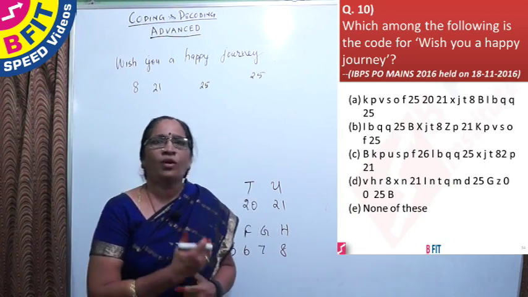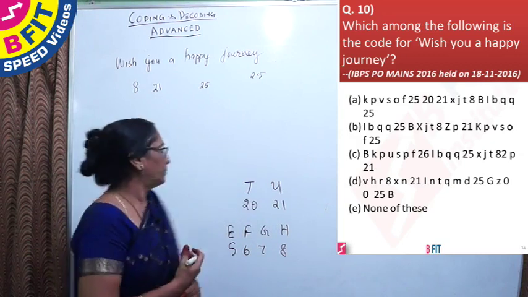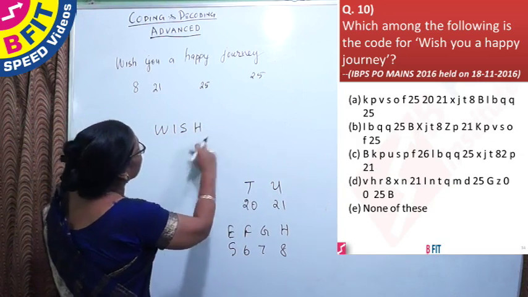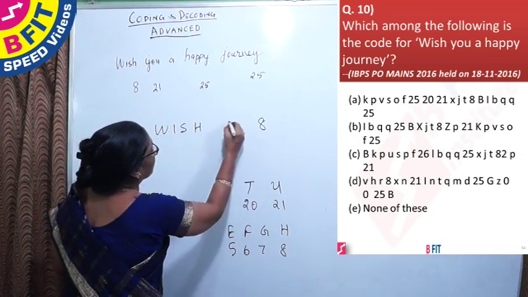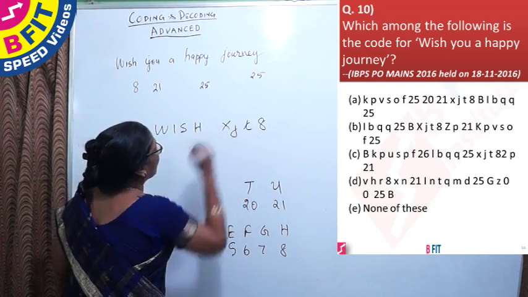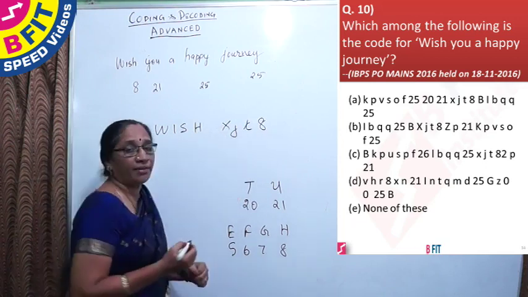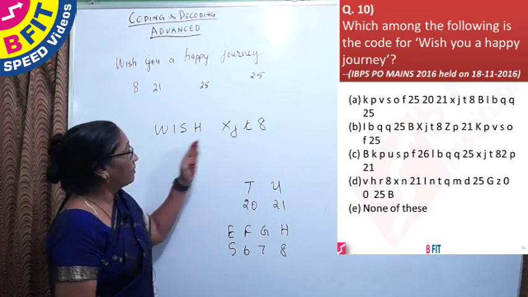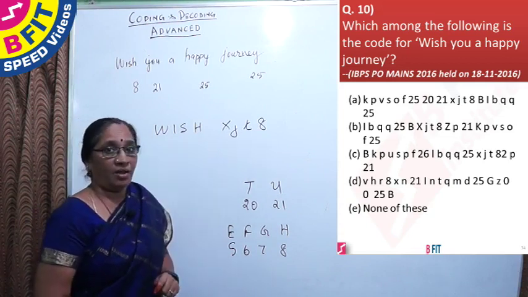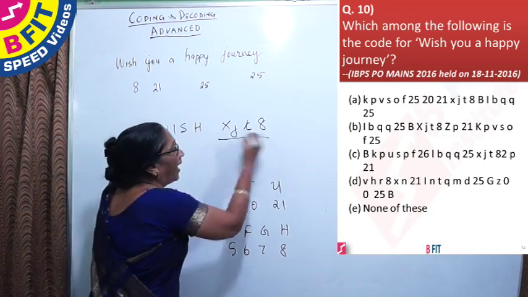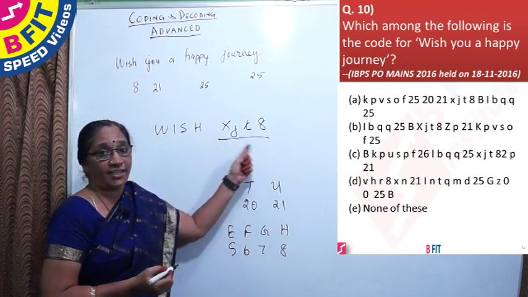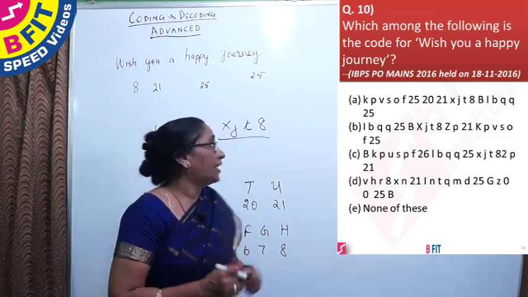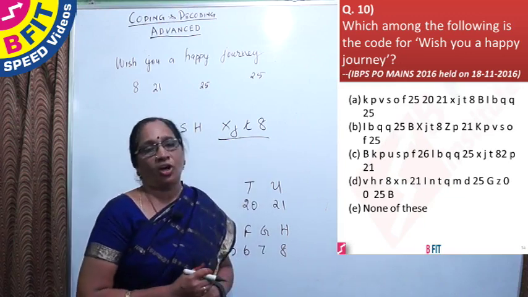Let us decode one of the words. Say for example, wish. All the alphas are being converted to the next letter. W becomes X, I becomes J and S becomes T. We have to have 8 linked with X, J, T, wherein we find in option D 8 is linked with some other alphas instead of X, J, T. So D may not be the right option.